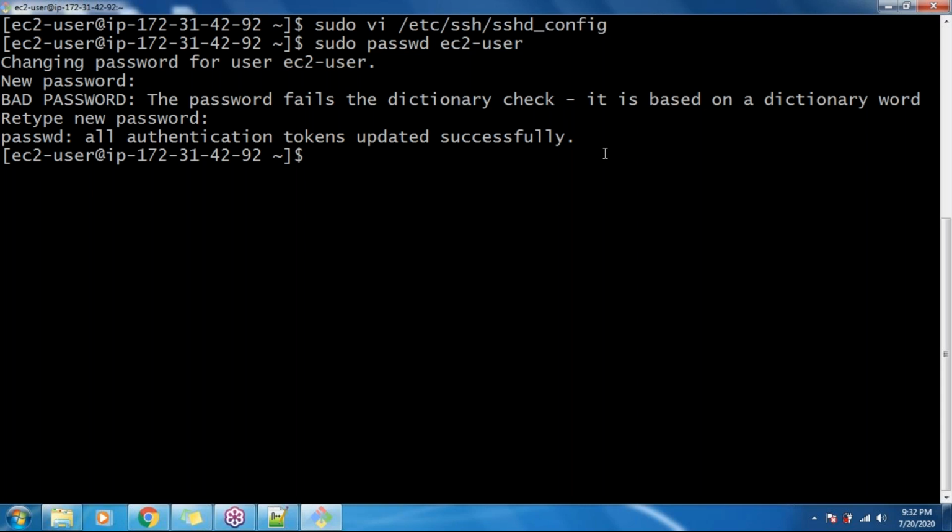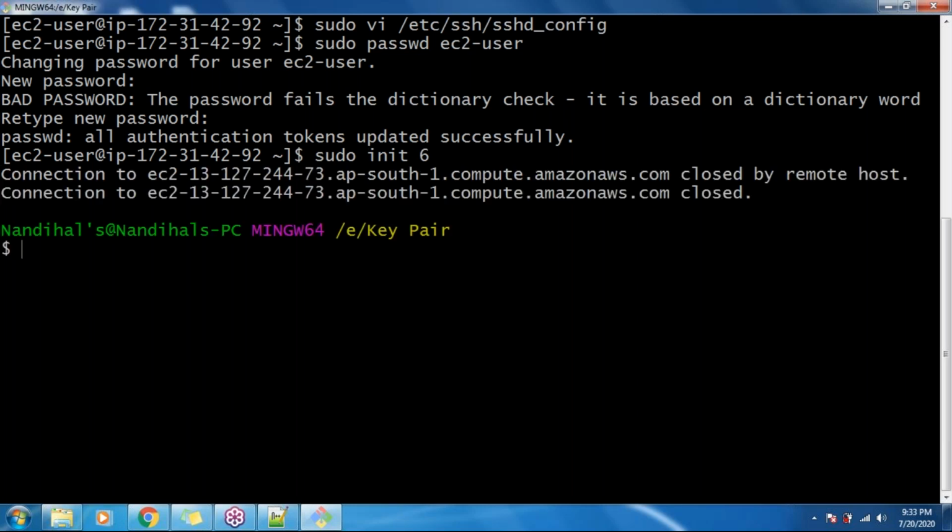Now we can log in to this machine, guys, using the username and password. In order to reflect these settings, we need to restart this machine. We can restart by giving the command init 6. Don't use this in your environment, guys. This init 6 is a bad practice, but to do it fast, I'm using this command. It will restart your machine.